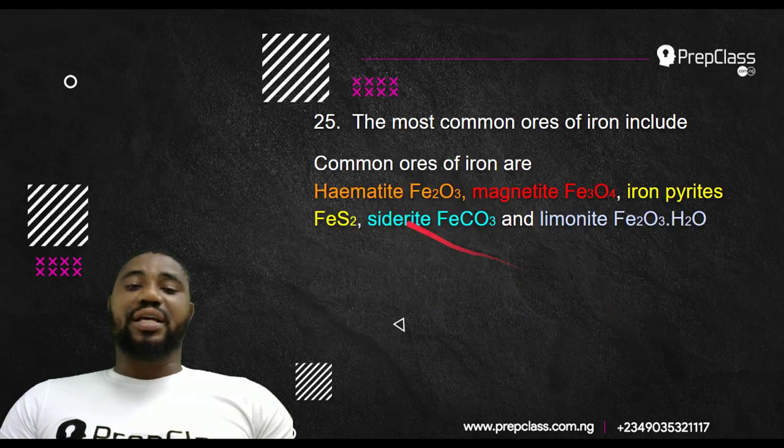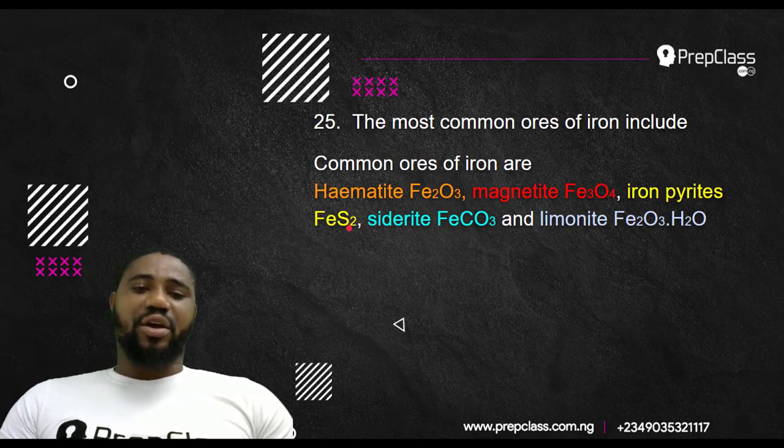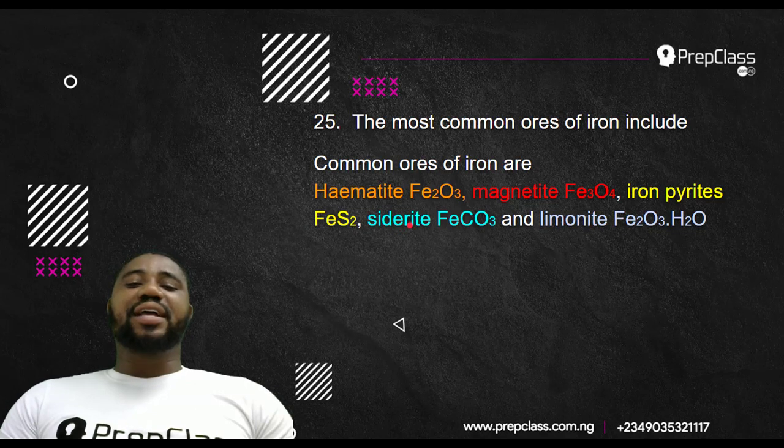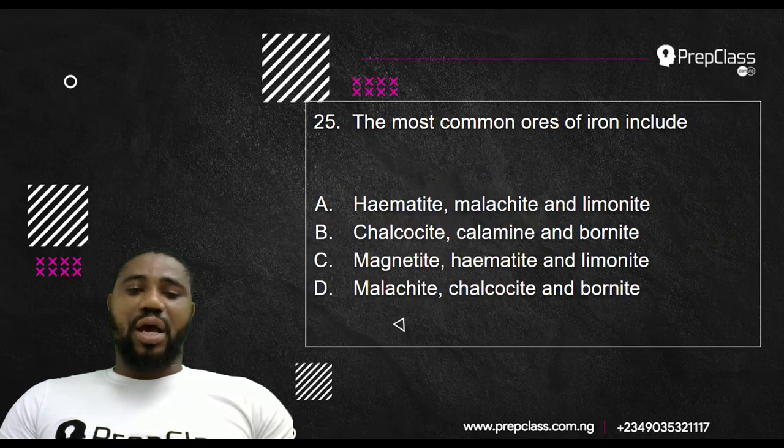Let's see. Now I said that common ores of iron are hematite, Fe2O3, magnetite, Fe3O4, iron pyrite, FeS2, siderite, FeCO3, and limonite, Fe2O3.H2O. So which of all these relates with what we are given?